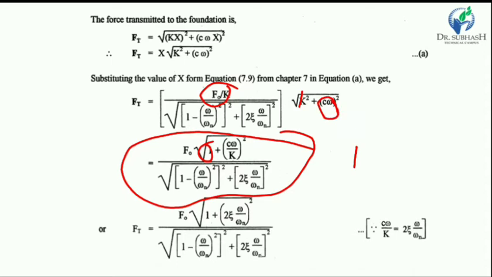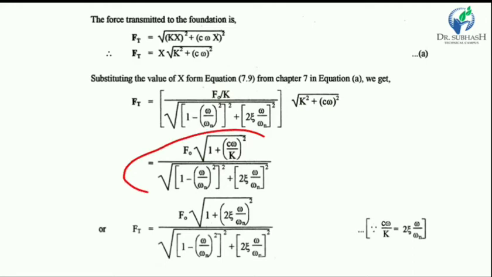Okay, so this is the equation, and now it is converted into the 2 zeta omega upon omega n value. So c omega upon k is equal to 2 zeta omega upon omega n.